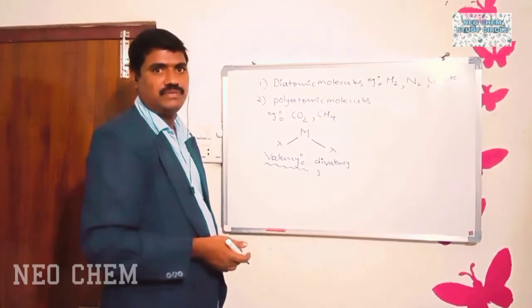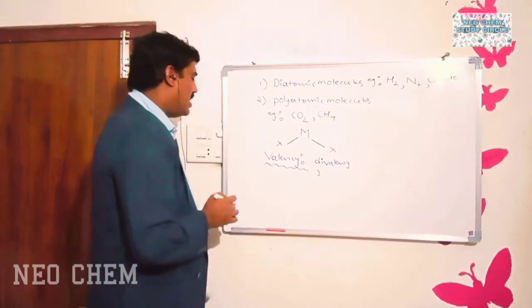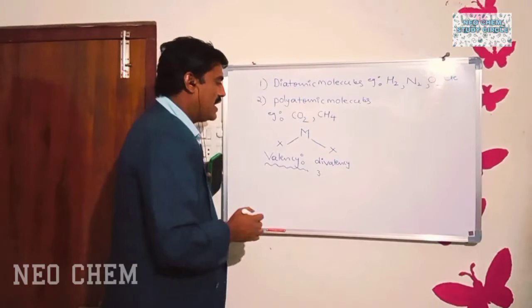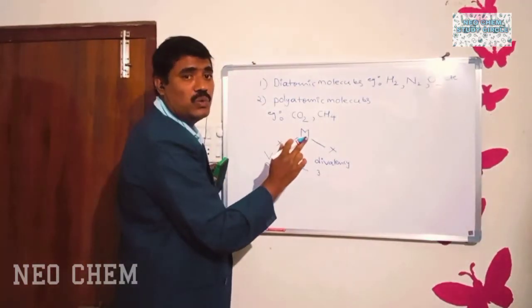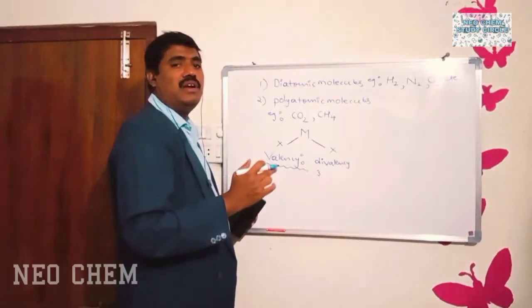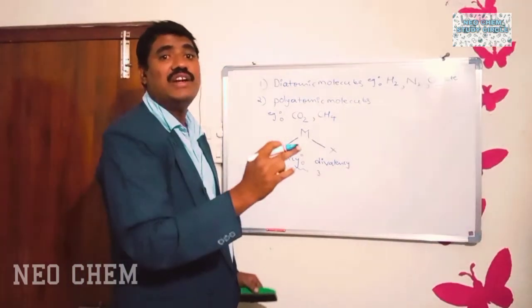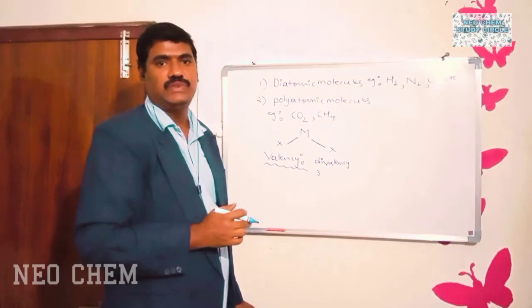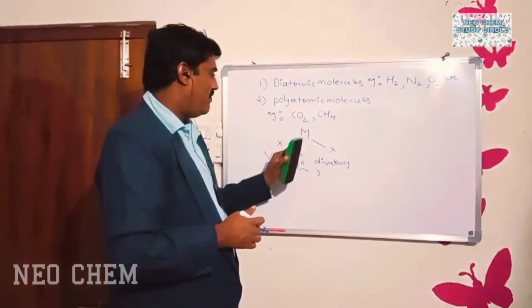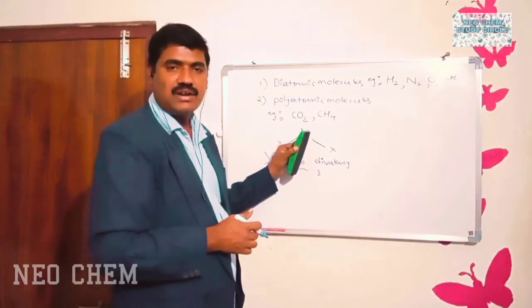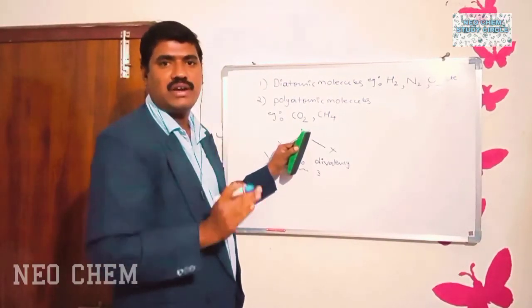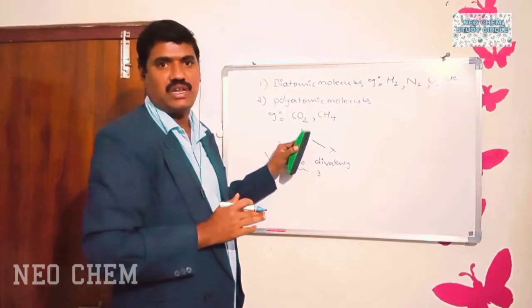Okay. Next, the most important thing is valency of a central atom is equal to the number of unpaired electrons present in its outermost shell. Suppose if valency of central atom is 2, then the central atom must have 2 unpaired electrons in its outermost shell.